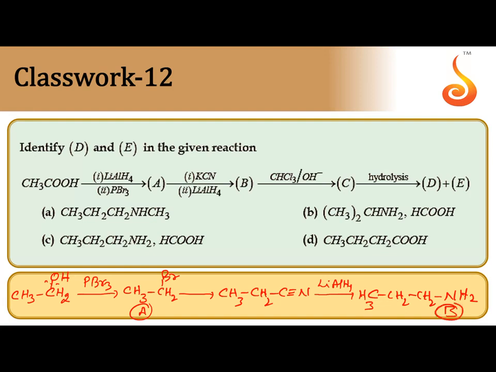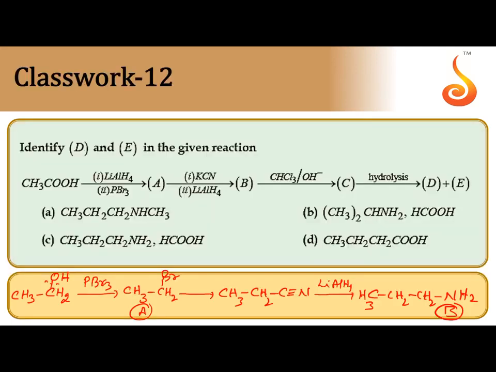So this is B. Now let us take B, CH3CH2CH2NH2. B is reacted with the isocyanide test, that is chloroform plus alkali.